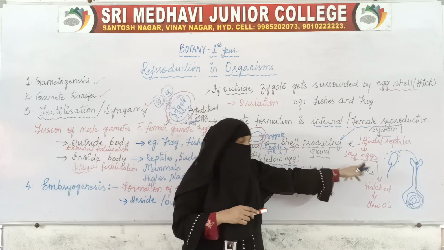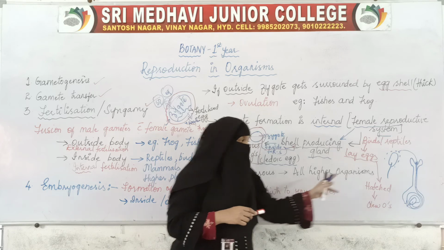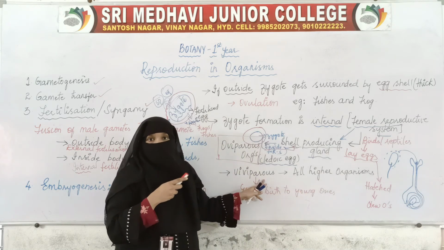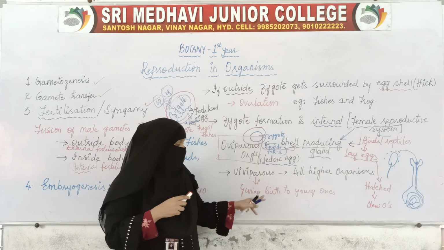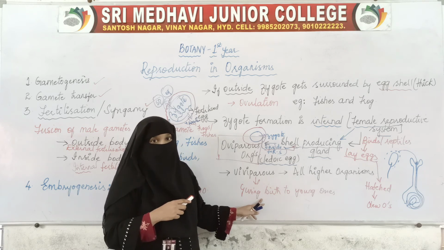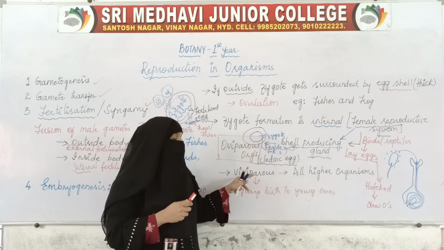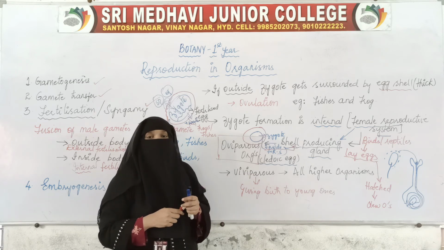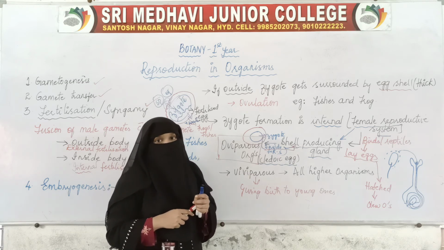Some lay eggs that change into new ones, whereas mammals give birth to young ones. Such organisms which give birth to young ones are called viviparous organisms.